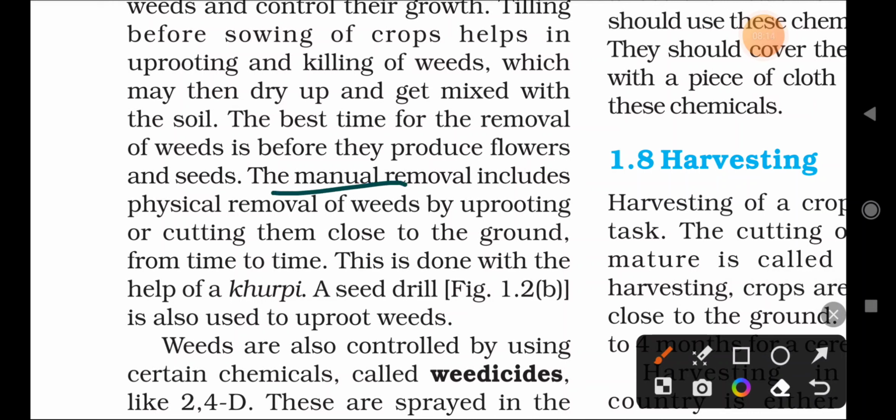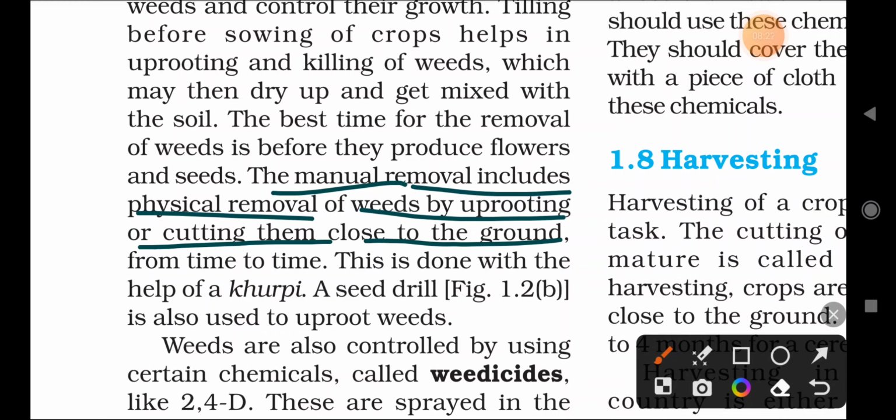The manual removal includes physical removal of weeds by uprooting or cutting them close to the ground. Another method is called manual. Manual indicates what? By the man, or by the physical method. By the manual method, we can cut the weeds from the ground level, so it also prevents the spreading of the weeds in a field.